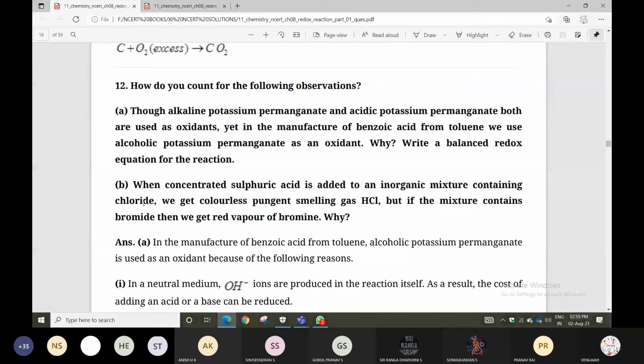Why? When concentrated sulfuric acid is added to an inorganic mixture containing chloride, we get a colorless, pungent smelling gas. But if the mixture contains bromide, you get a red vapor.